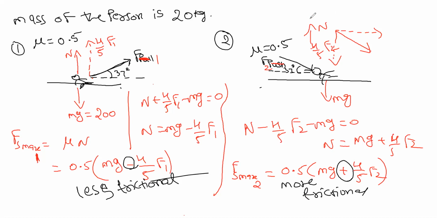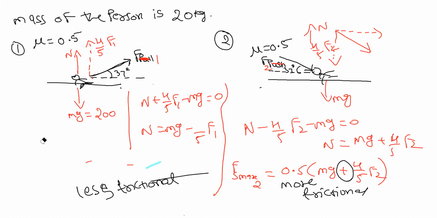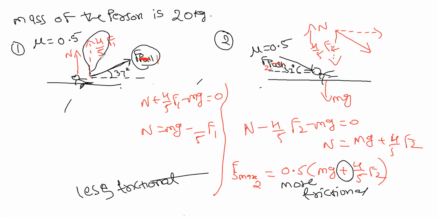To understand the whole thing at once: when you are pulling, there is additionally a y component adding to the normal component. It is adding to the normal force. That's why you need less effort in the x-axis.